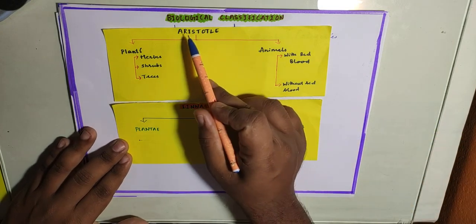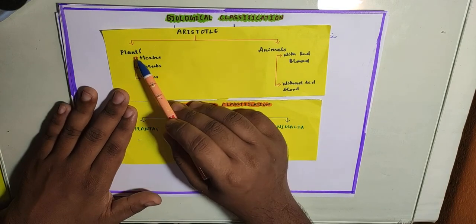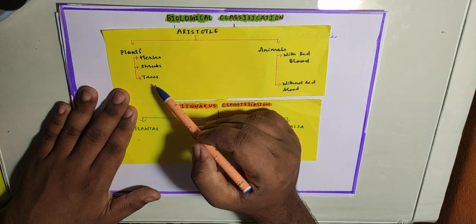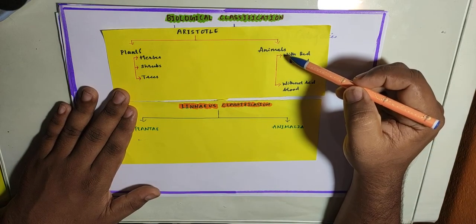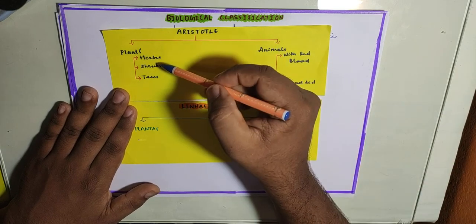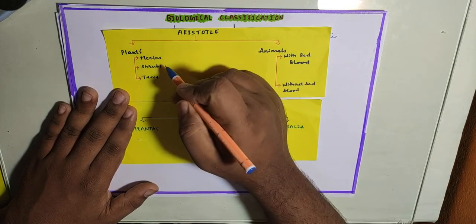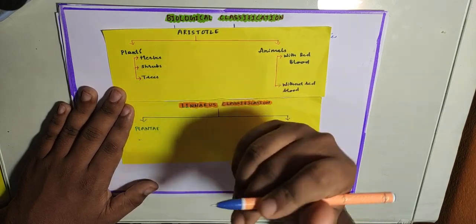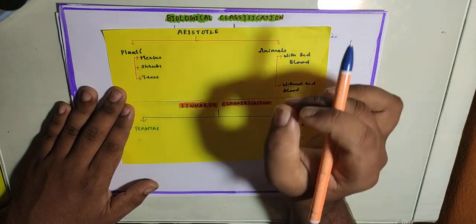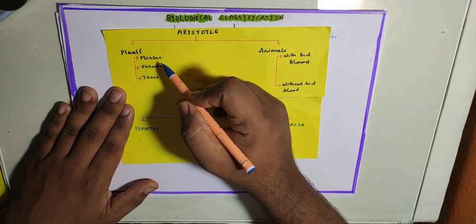For example, let us take Aristotle's system of classification. He further classified plants into three different groups called herbs, shrubs and trees, and animals he classified as with red blood and without red blood. If you see here, he classified plants based on height. Herbs are very short and have a very weak stem, and shrubs, when compared to herbs, have a very sturdy stem and even their lifespan is more than that of herbs.